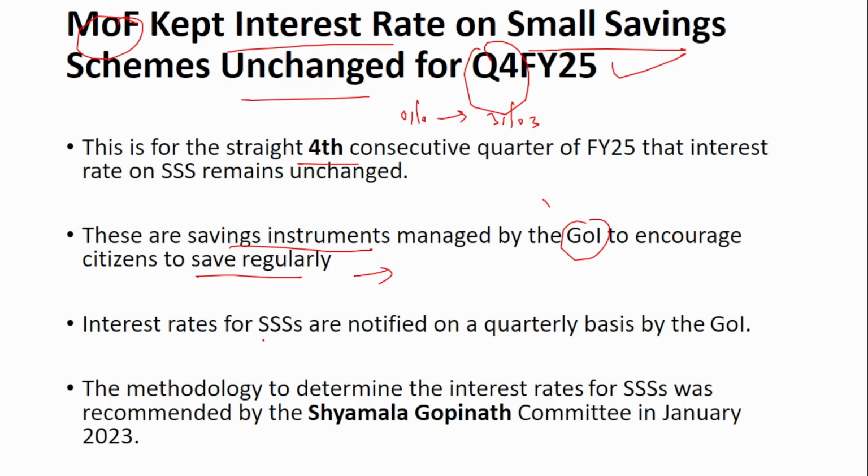The interest rates for the small savings schemes are notified on a quarterly basis by the Government of India. The methodology, on what basis the interest rate is calculated, has been recommended by the Shyamala Gopinath committee. Remember this name, it's very important. If they ask you who has recommended the method to calculate the small savings scheme interest rate, it is the Shyamala Gopinath committee.